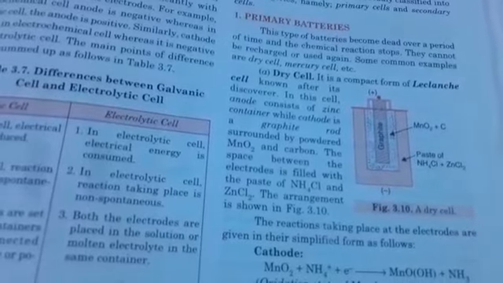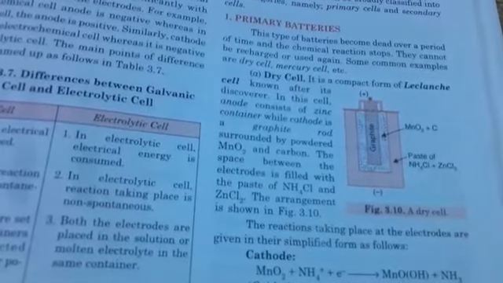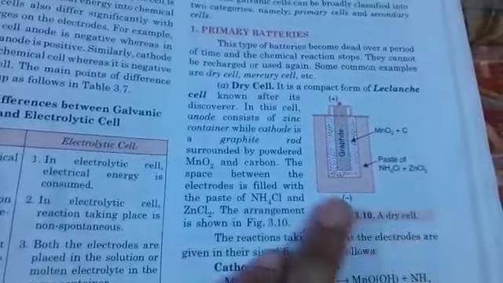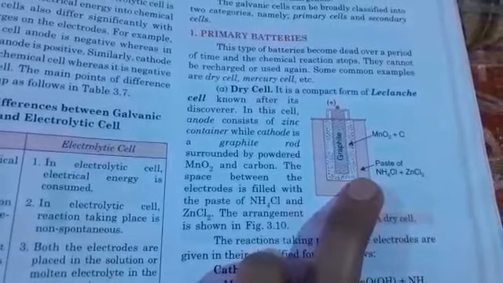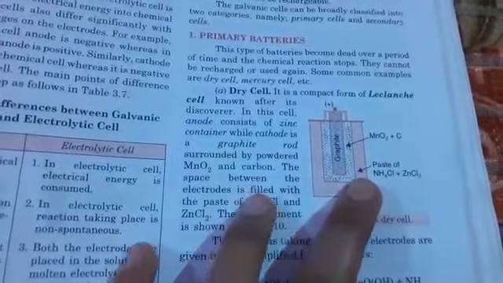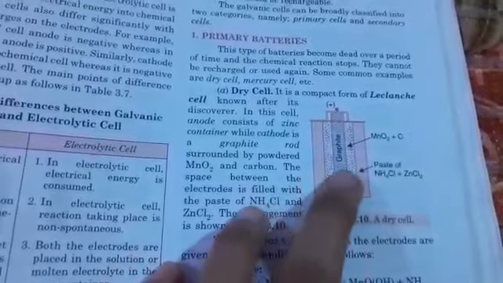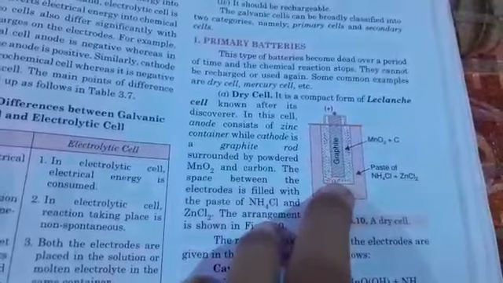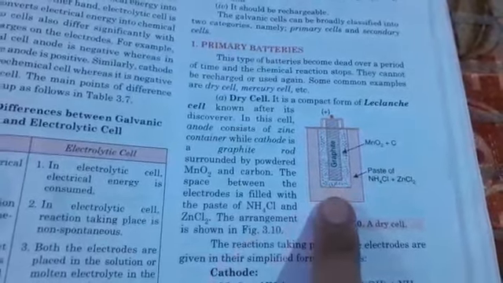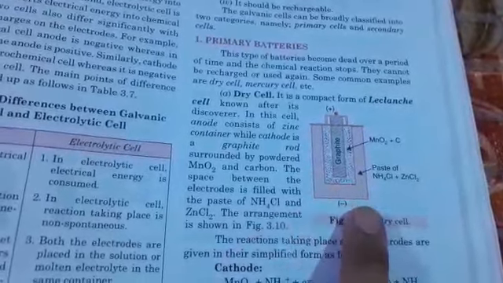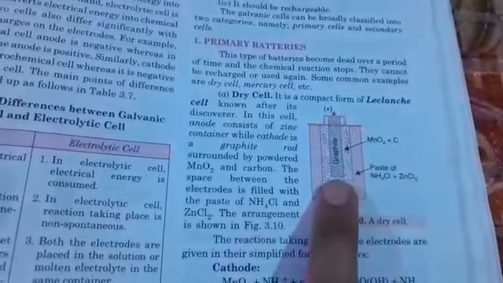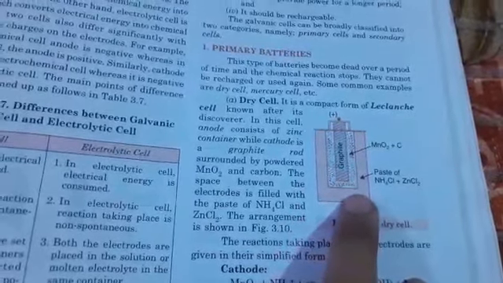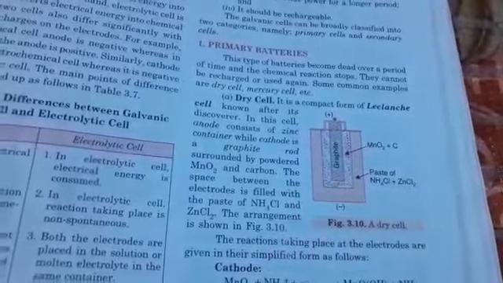So here we have the setup, in which the anode consists of a zinc container. Look at this one, the anode consists of a zinc container, and the cathode is graphite. Cathode is made up of graphite. This one acts as cathode, and the space present between these two is filled with ammonium chloride and zinc chloride, and here only the reaction takes place. This one acts as anode, this one acts as cathode, and this is the space between them where ammonium chloride and zinc chloride is filled.